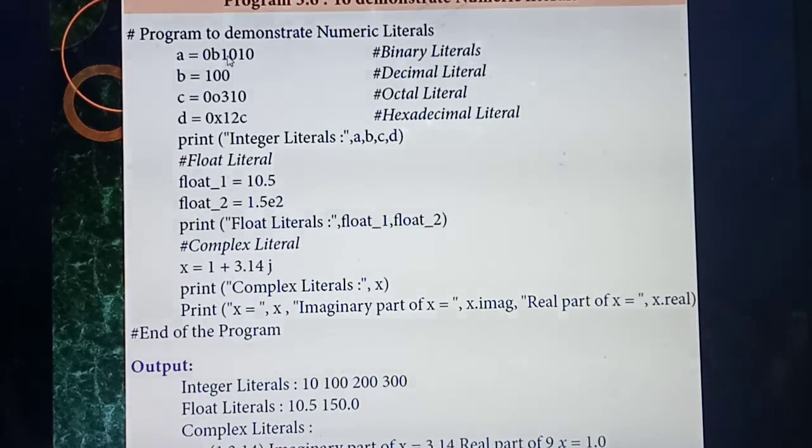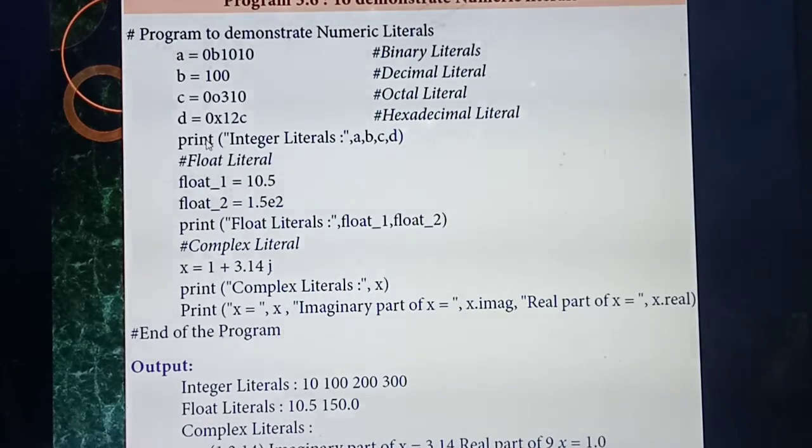So you are using B, O, OX to identify that this belongs to a particular format, isn't it? So four variables you are giving. What are the four variables? A, B, C, D. A they are giving a binary number, 1 and 0. B is a normal number, so decimal. Then C is octal, so the number starts with O. Then D means OX, that is hexadecimal.